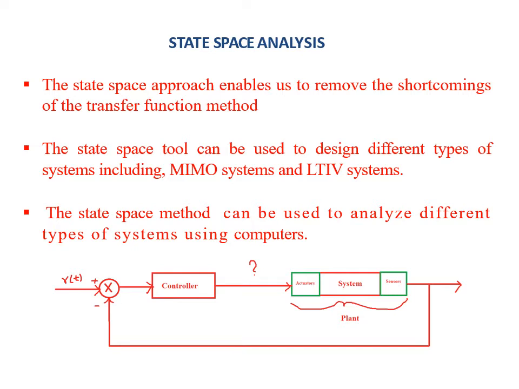Here we can see the block diagram of a system in which R(t) is the input and a controller is used to actuate the actuator. We are using sensors to sense the output of the system. The most important task of the controller is to provide an input to this system using these actuators. But if these actuators and sensors do not work properly, then the controllability and observability of the system is lost. Means the controllability and observability of the system depend on the actuators and the sensors of the system.